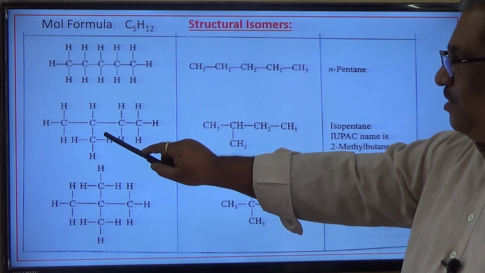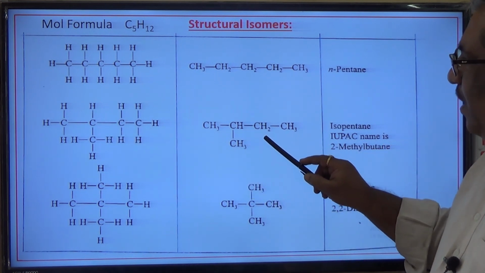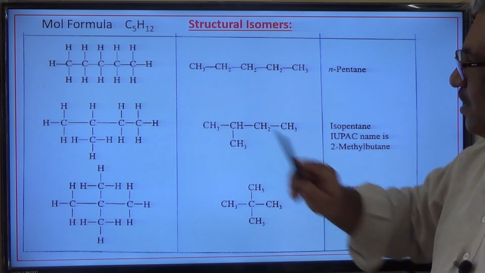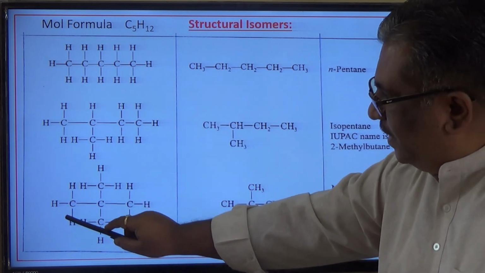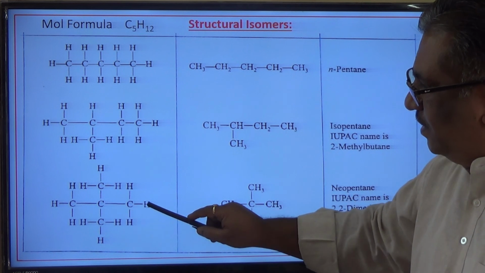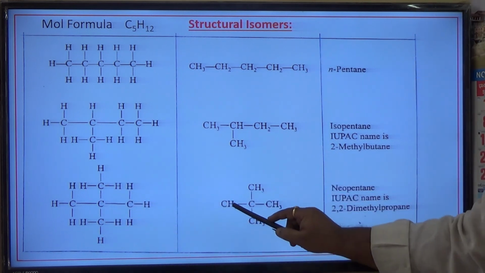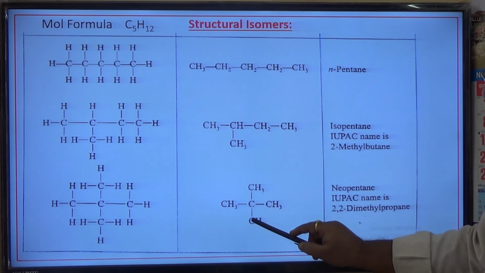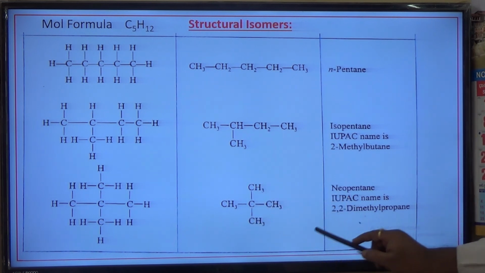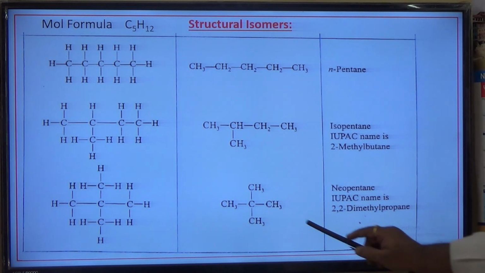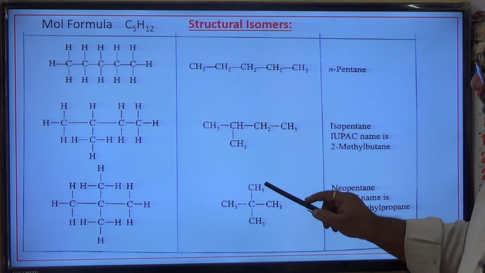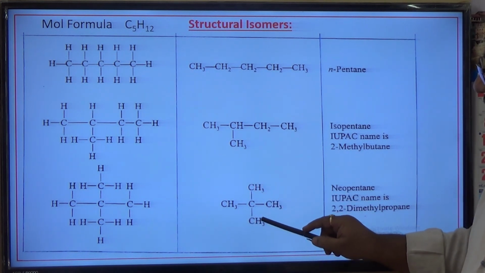This is a complete structural formula, and this is the condensed formula which can be written like this for this compound. For this also, CH3, C, CH3, and here one bond CH3, one bond CH3, and this is 2,2-dimethylpropane. Here in this diagram you can see this is a methyl alkyl substituent. Okay.